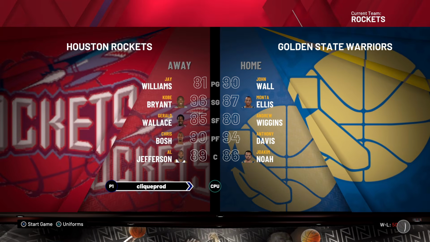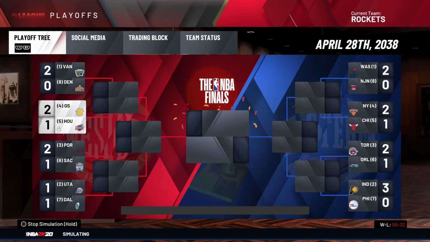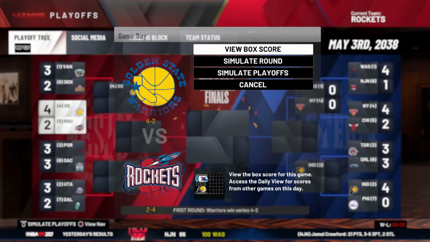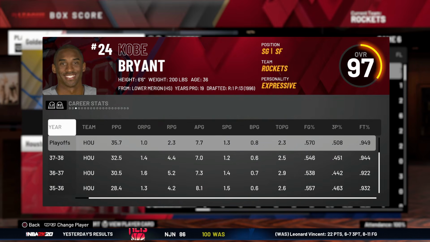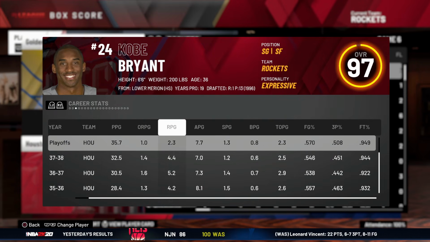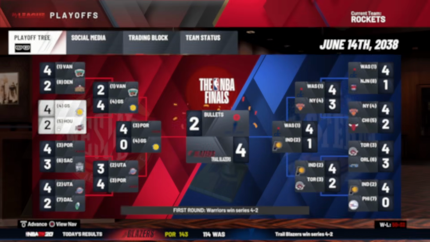We're the fifth seed against Golden State. They got Monta, John Wall, and oh god, the MVP. And well, okay, down 2-1, and I have a bad feeling about this, but 3-2, and we lost 4-2. We lost by 5 points. Kobe dropped 44 and 10, but I guess it wasn't enough despite his 36 a game and 8 assists. Well, there goes our 50-win season as the Blazers finally prevail.